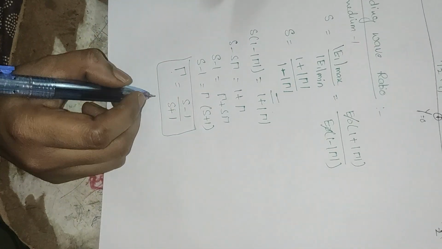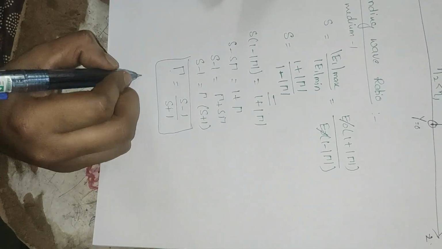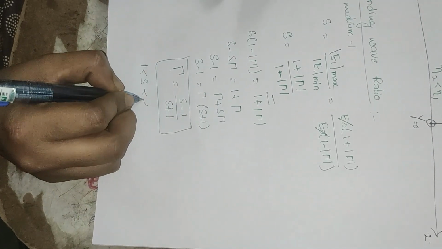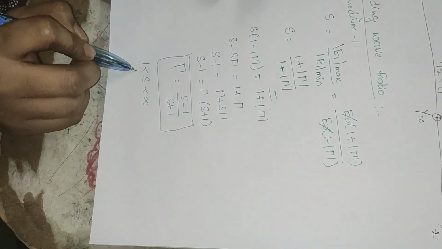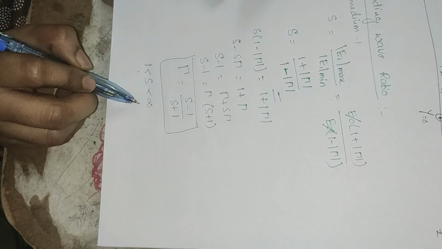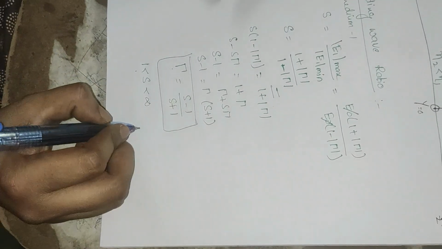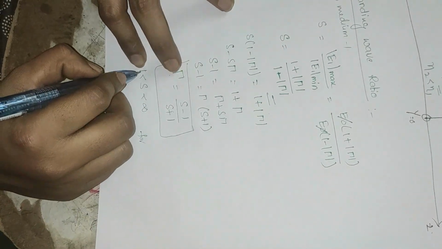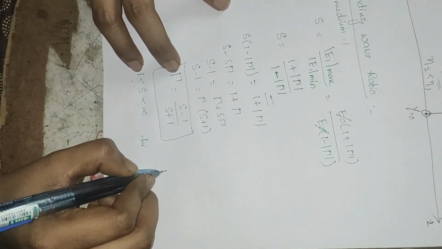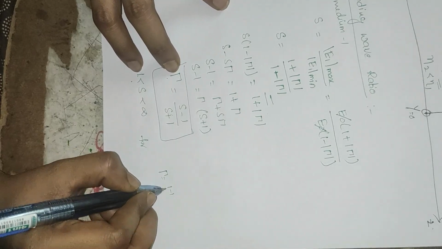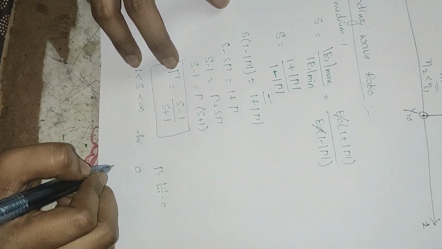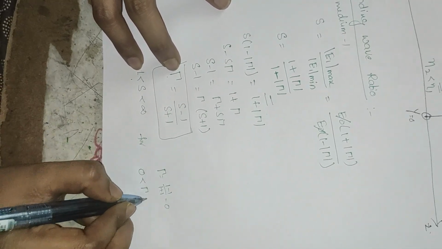The range of the standing wave ratio S is from 1 to infinity. The minimum value is 1 and the maximum value is infinite. If you substitute 1, then gamma is equal to 1 minus 1 by 1 plus 1, that is equal to 0. So the minimum value of the reflection coefficient is 0.